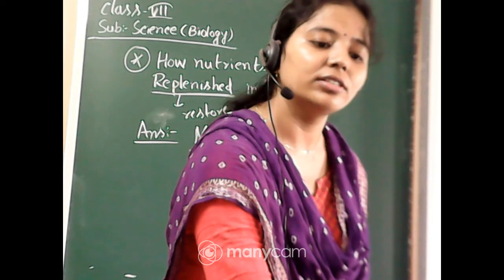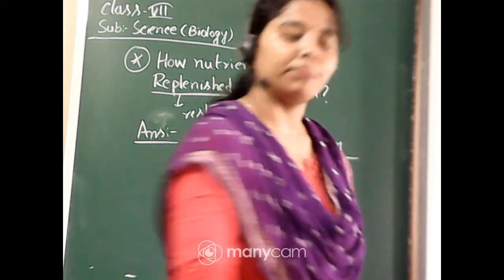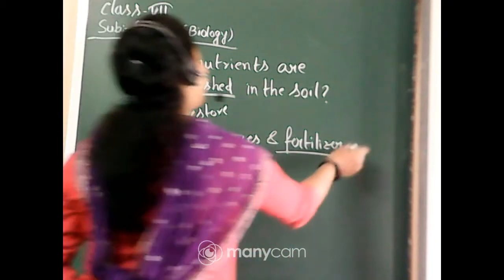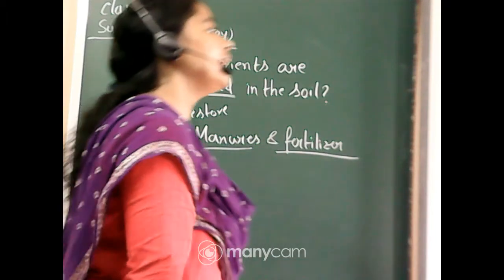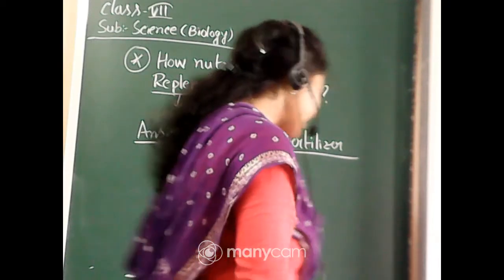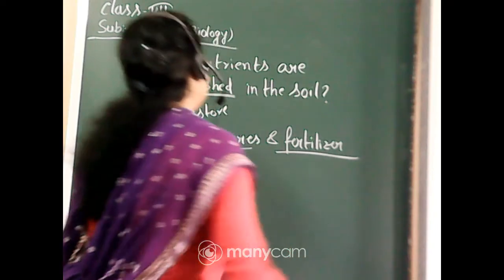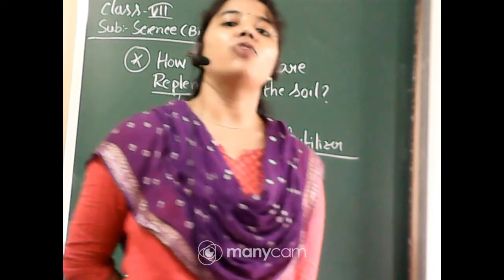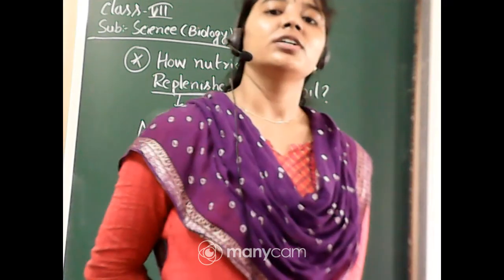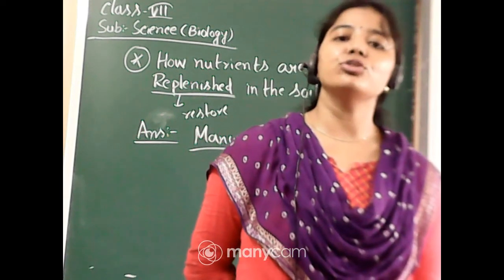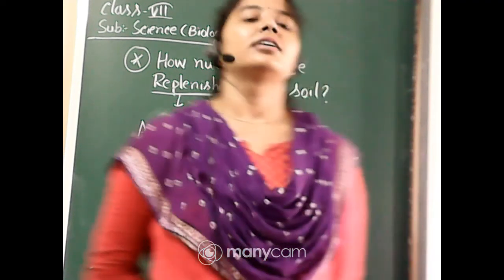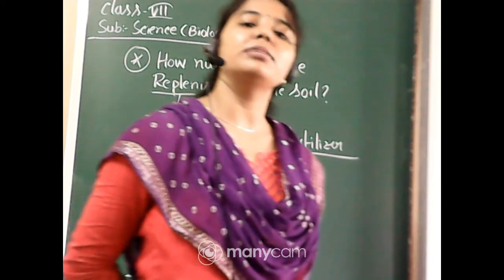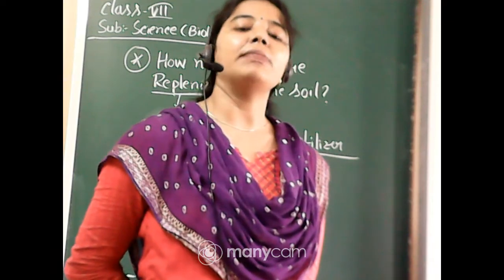Very good. Manure is natural, but fertilizer is chemically made, or synthetically made. Manure is organic. It is formed due to decomposition of vegetables and also animal waste.